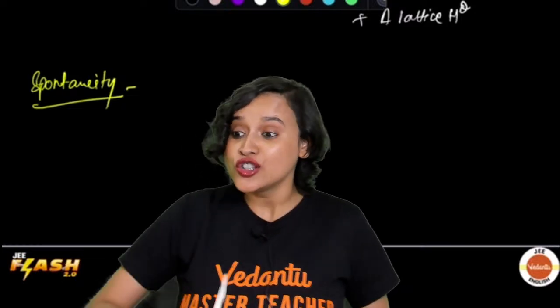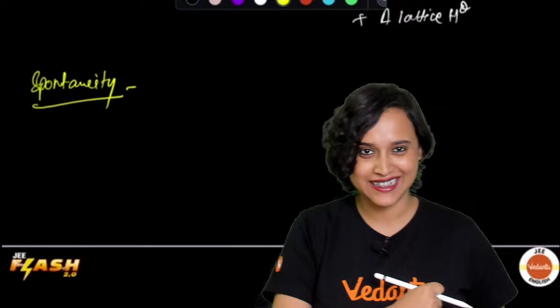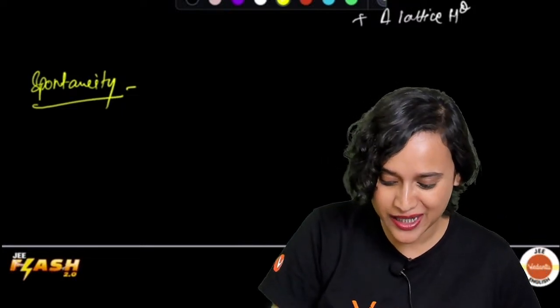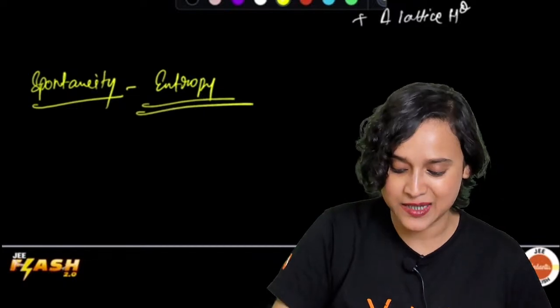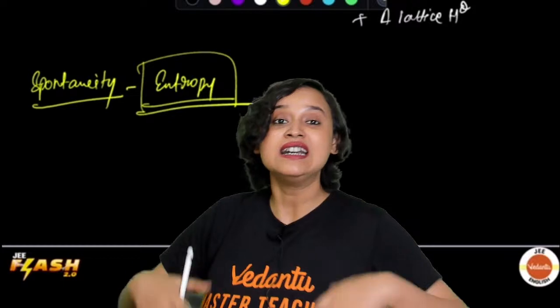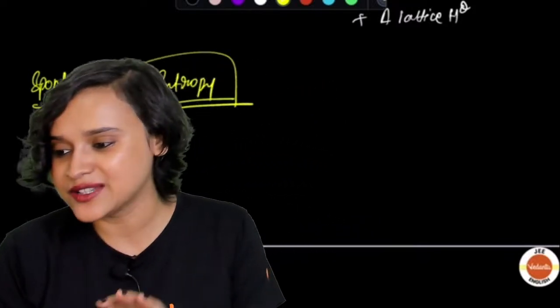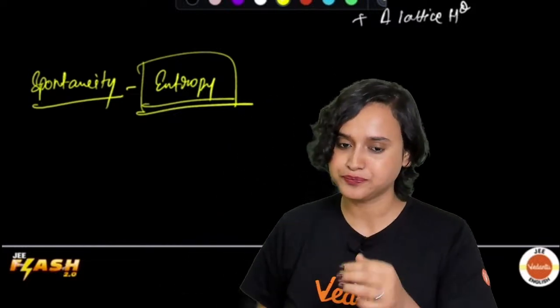So the question still exists, everybody. What decides spontaneity? It is entropy that decides spontaneity. And what is entropy? Entropy is the degree of randomness. Again, let's understand what entropy is with an example.